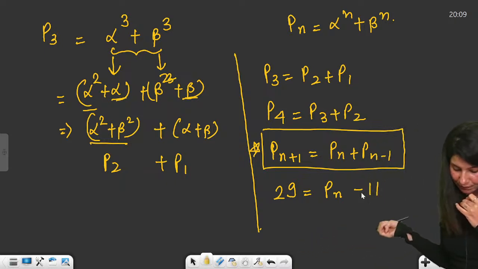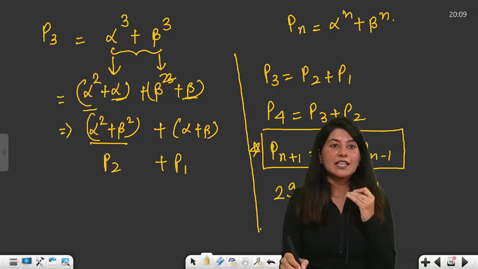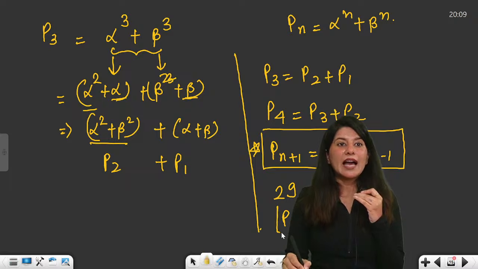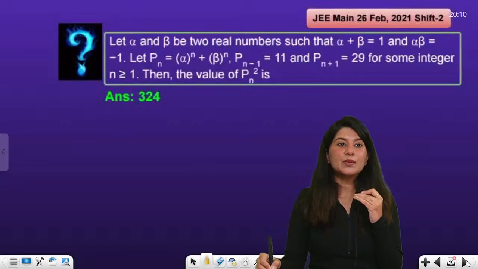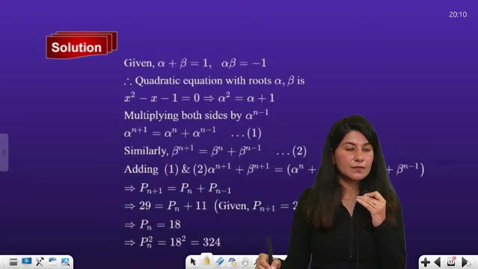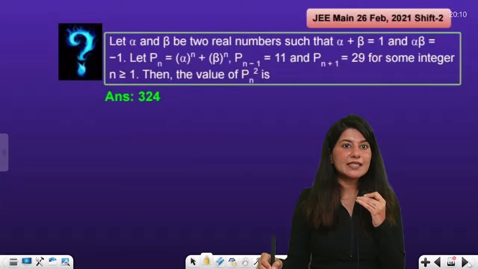Yes, I'm going to repeat. Do not worry about it. So the value of Pn will be what? Plus 11, sorry, it is given as plus 11, not minus.